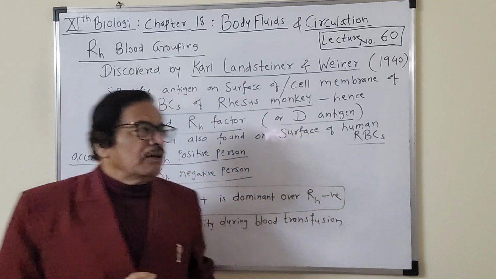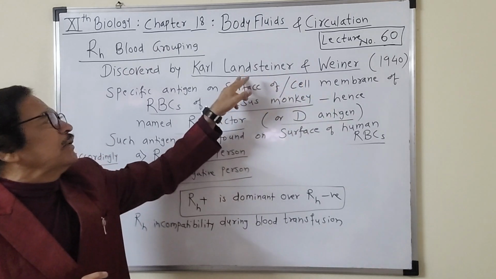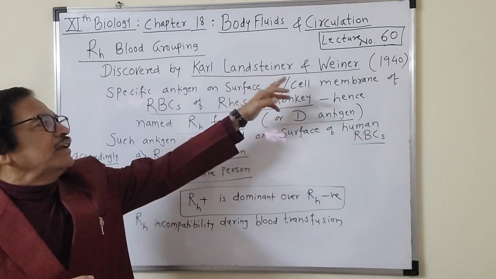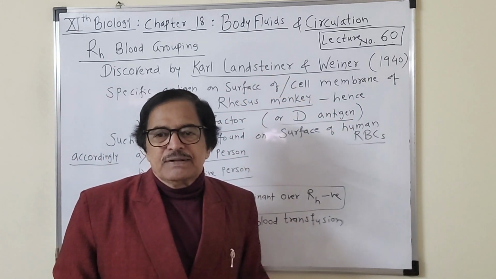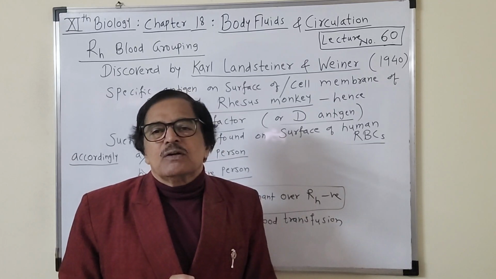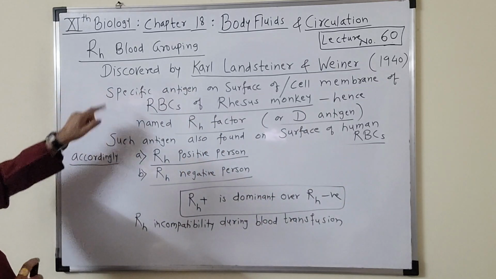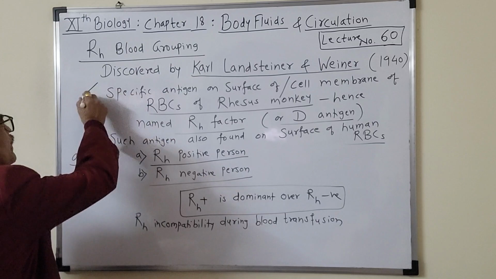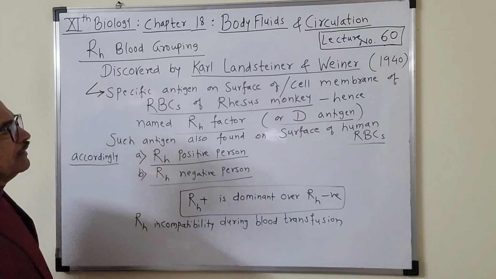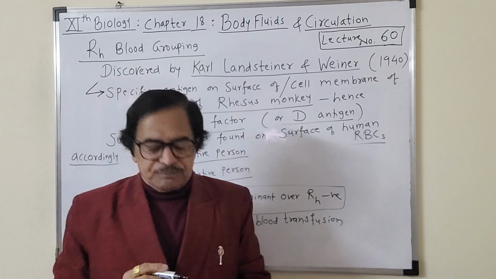Later on, one more biologist joined, that is Wiener. He is the German biologist. Landsteiner and Wiener combinedly discovered one more type of blood group system. What did they discover? They discovered that a specific antigen on the surface or cell membrane of the RBC is present in the case of the rhesus monkey. Rhesus is the name of that species of monkey.